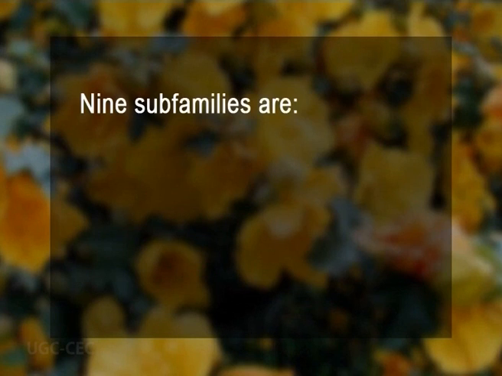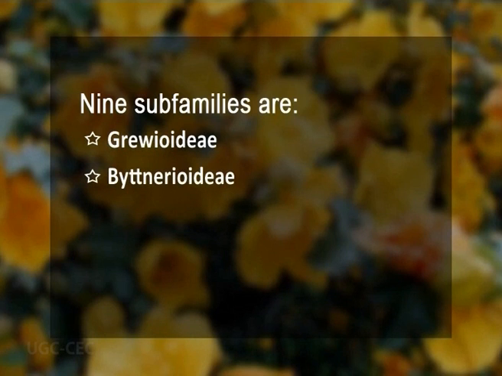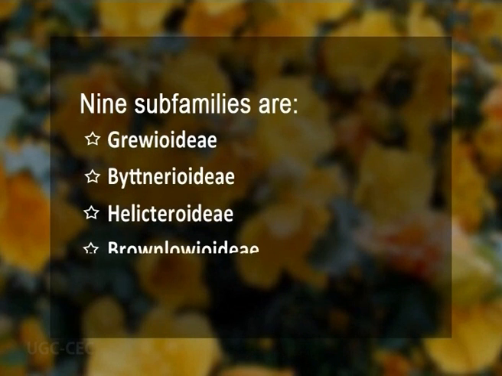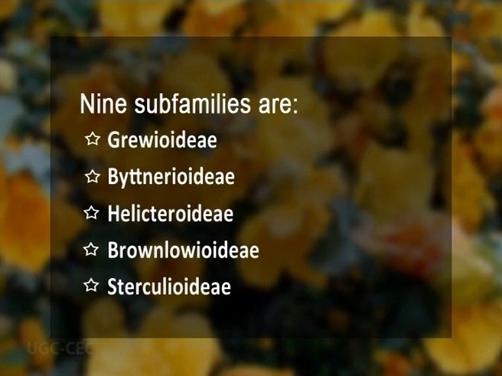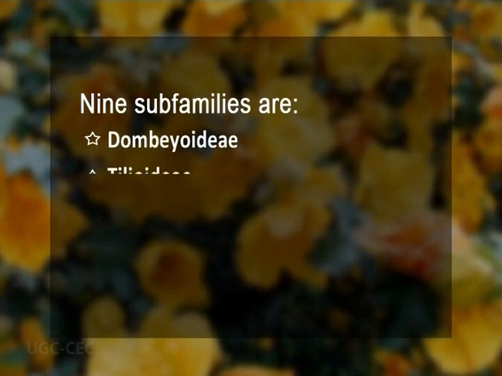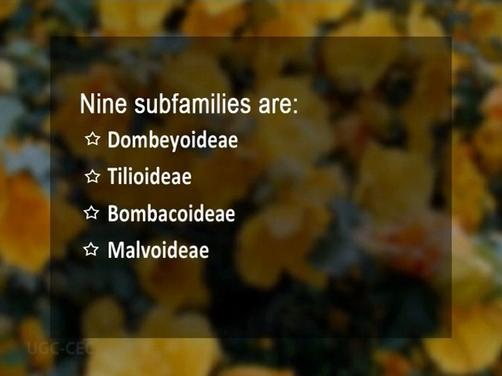The phylogenetic relationships within the family have been investigated by cladistic analysis based on both morphological and DNA based characters. At present, 9 monophyletic subfamilies have been recognized under the family Malvaceae. These are Grewioideae, Byttnerioideae, Helicteroideae, Brownlowioideae, Sterculioideae, Dombeyoideae, Tilioideae, Bombacoideae, and the last one Malvoideae.